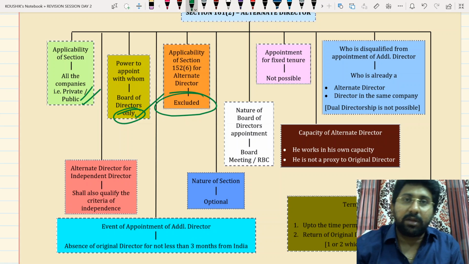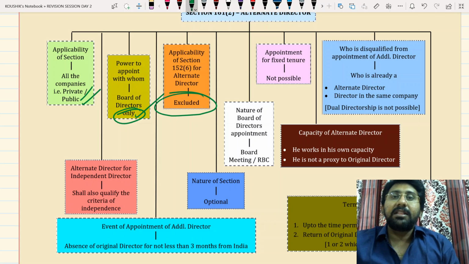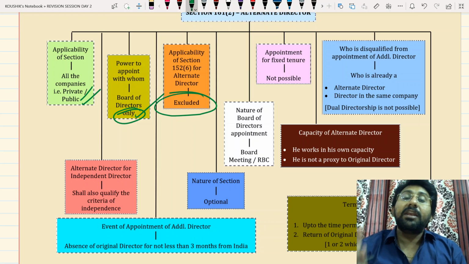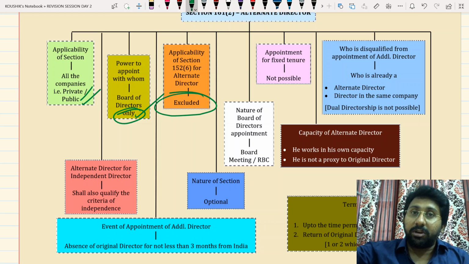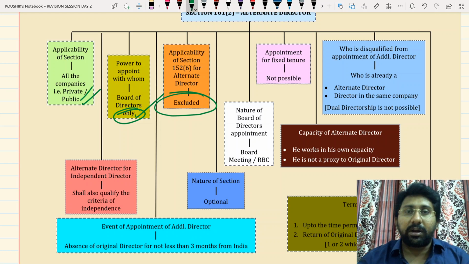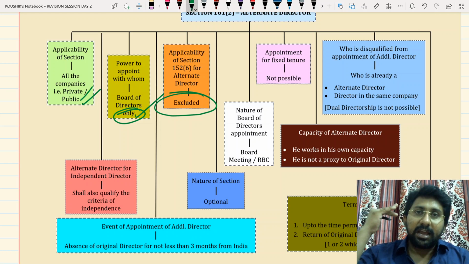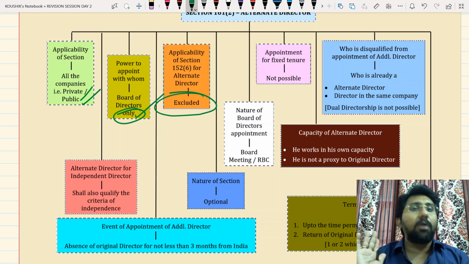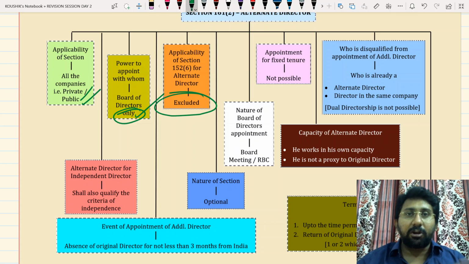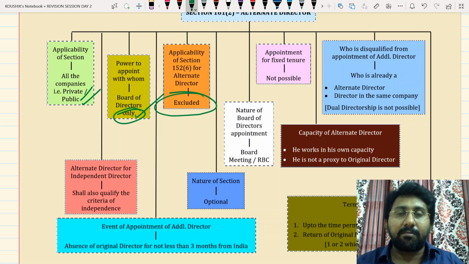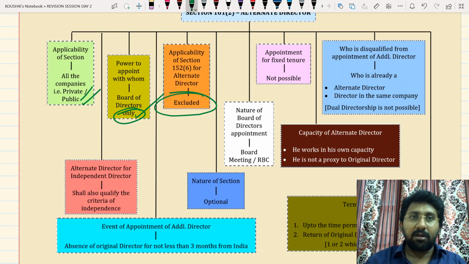First, applicability of Section 152(6) to the alternate director. The alternate director is also excluded, because the section itself, in the third proviso, clearly says any reappointment under this Act will apply to the original and not to the alternate. That means the alternate director is not subject to retirement. Therefore, he is an excluded director. You can't make him a non-rotational director. Non-rotational means when the tenure has some longevity, you can make him non-rotational. The alternate director's tenure will be completed upon return of the original director. Then why make him non-rotational? Am I clear or not?